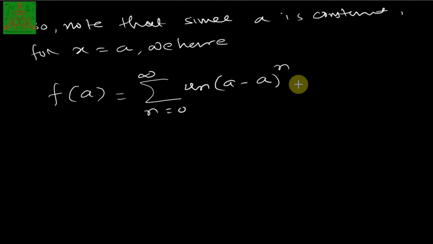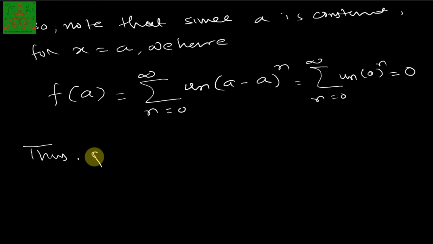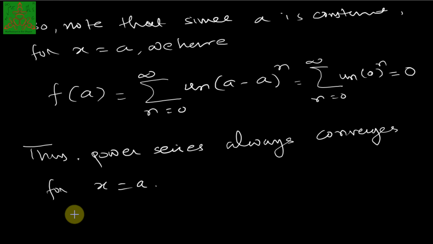This gives summation of un times 0 power n. But 0 power n gives 0, so f of a is 0, which is a finite number. Thus a power series always converges for x equal to a. That is the first thing we can say.